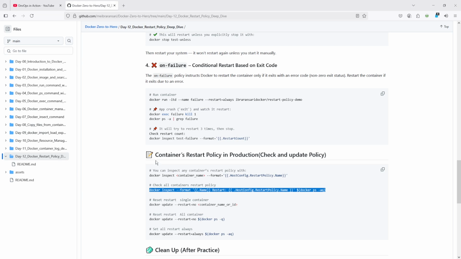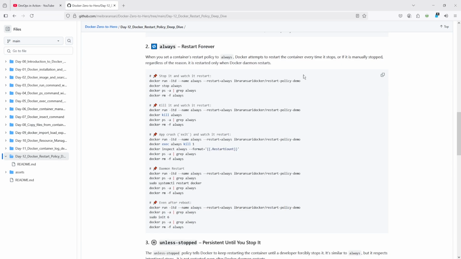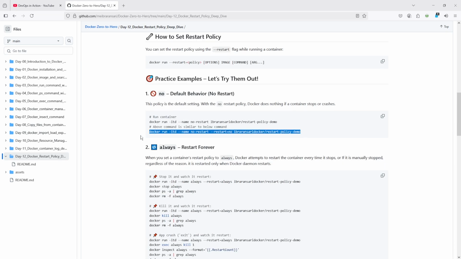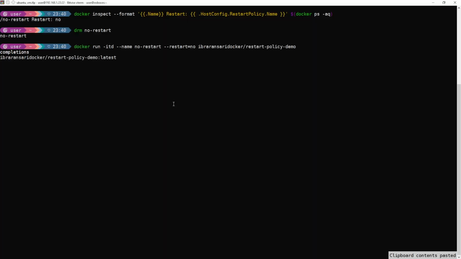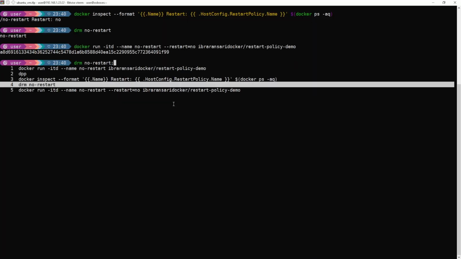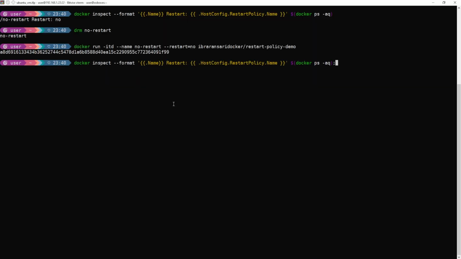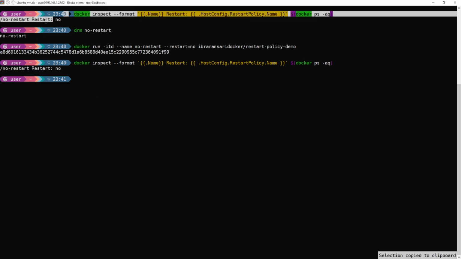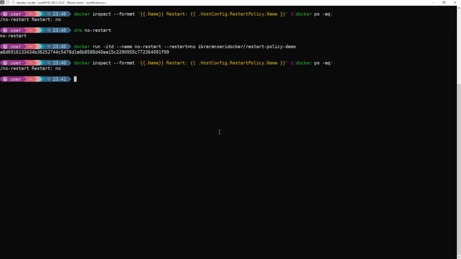and after that I want to run the second container again. The output will be the same because it follows the same restart policy. You can see here the output is the same, right? So both commands are similar.